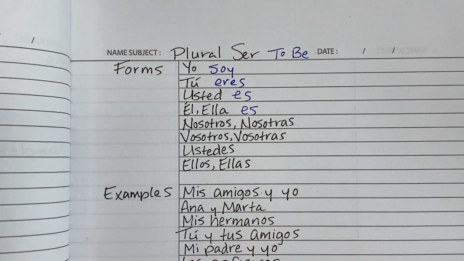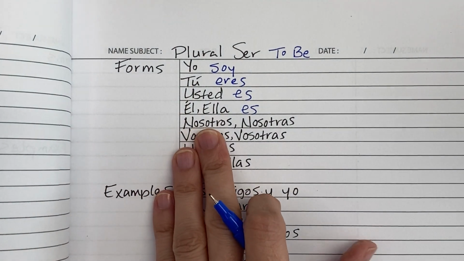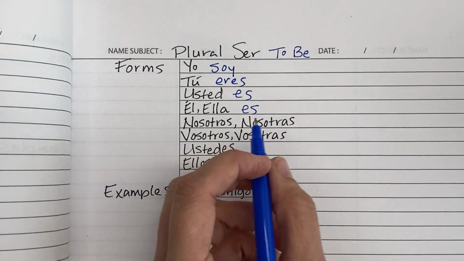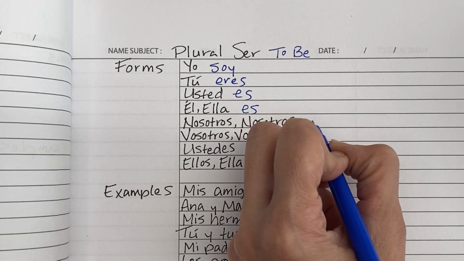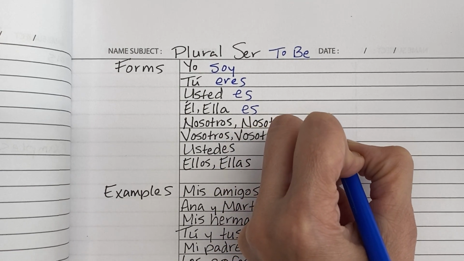So we, you all, plural, and they. So let's start out with we, nosotros, or if there's a group of girls, nosotras. We are is nosotros or nosotras somos.